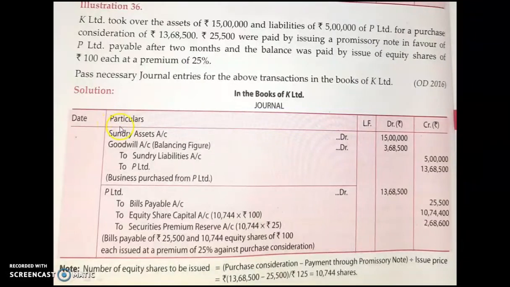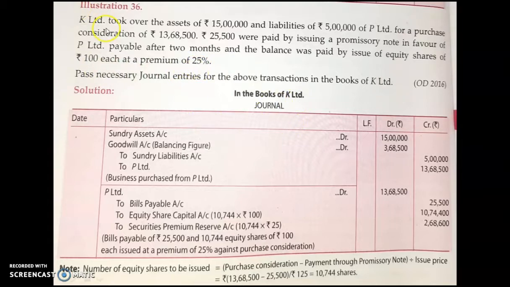Let us quickly move to one more problem. K Limited took over the business of 15 lakh and liability of 5 lakh of P Limited for a purchase consideration of 13 lakh 68,500. Rupees 25,500 were paid by issuing a promissory note in favor of P Limited, payable after 2 months, and the balance was paid by issue of equity shares of rupees 100 each at a premium of 25%.